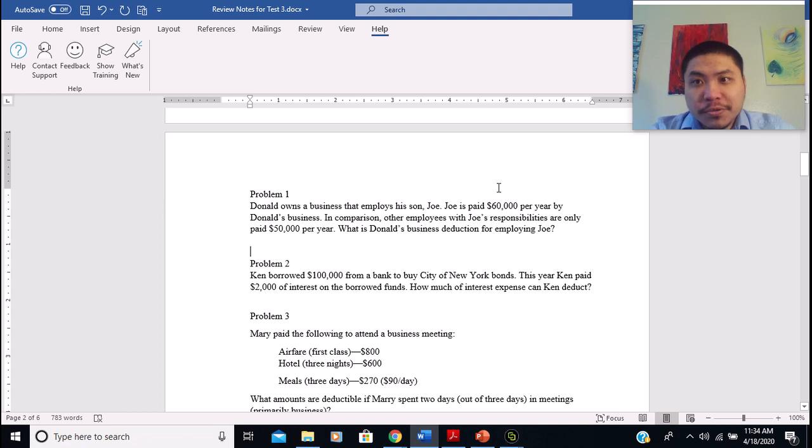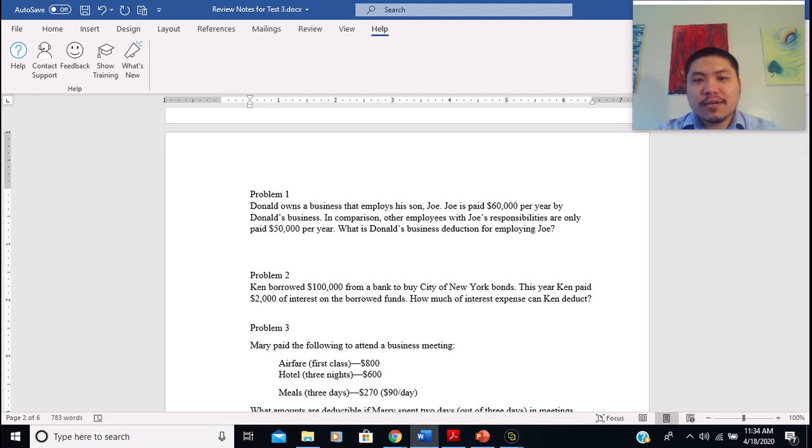Obviously the $60,000 is not a reasonable amount, because other people only make $50,000. That's why Donald can only deduct $50,000 of compensation expense when he pays his son. The remaining $10,000 has to be treated as some sort of gift to his son. It cannot be treated as compensation, because the reasonable amount of compensation expense is only $50,000. This is pretty straightforward. Let's look at problem number 2.